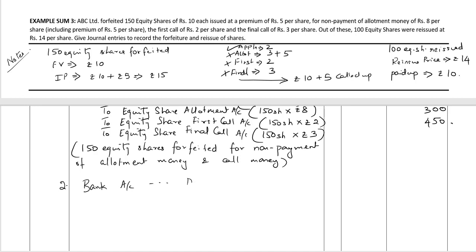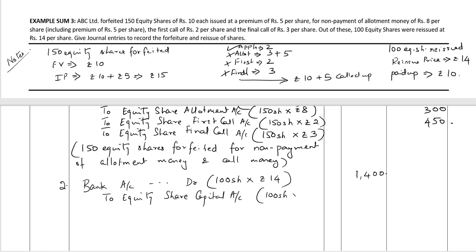Bank account debit, number of shares reissued, 100 shares multiplied by the reissue price of rupees 14 per share comes up to 1,400 rupees. The reissue price of rupees 14 is greater than the amount to be credited as paid up, which is rupees 10. So it's reissue at premium. We'll credit to equity share capital account with the amount which has to be credited as paid up, which is rupees 10 per share, comes up to 1,000 rupees.